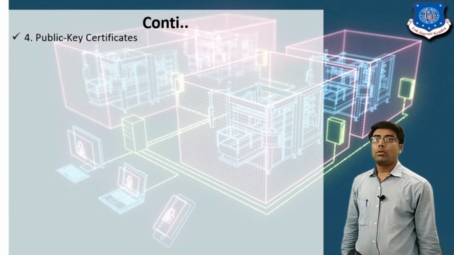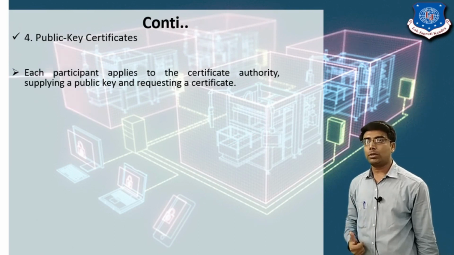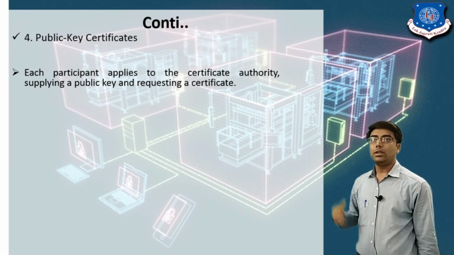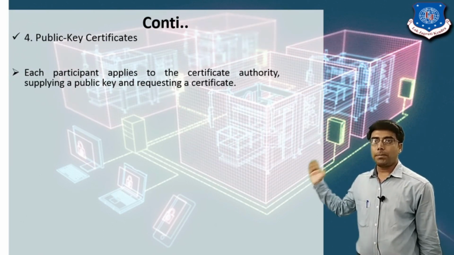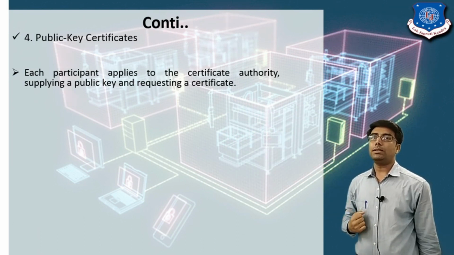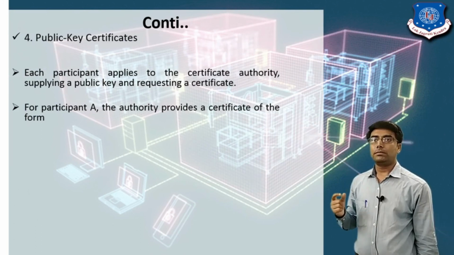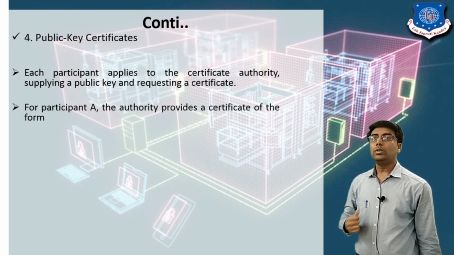Now you can see each participant applies to the certificate authority. It means if any user wants to get the certificate, first each participant applies to the certificate authority, supplies a public key and requests a certificate. It means the certificates will be sent to each other to authenticate each other.